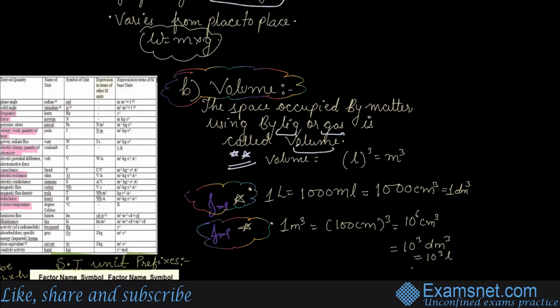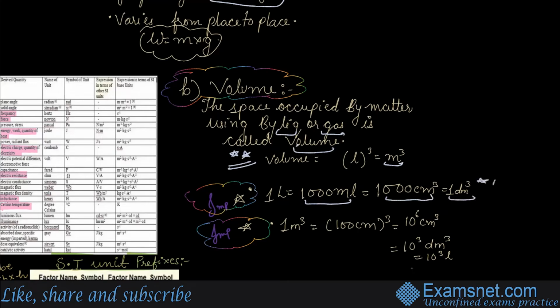Otherwise, you'll be doing all my questions wrong in molarity, molality, normality when I'll be giving you DPPs of all those things, because units are very important in chemistry. Volume is liter, it could be written as meter cube. 1 liter is equal to 1000 ml, right? 1000 milliliter, and that could be written as 1000 centimeter cube. Makes sense, right? And that is equal to 1 decimeter cube.